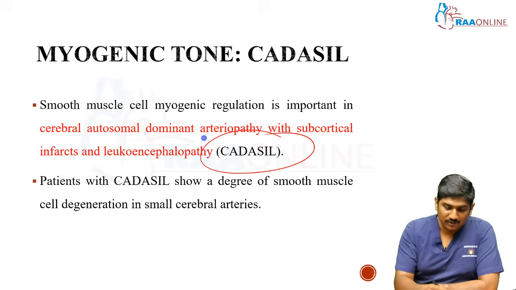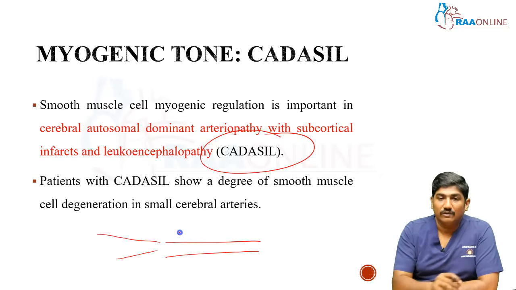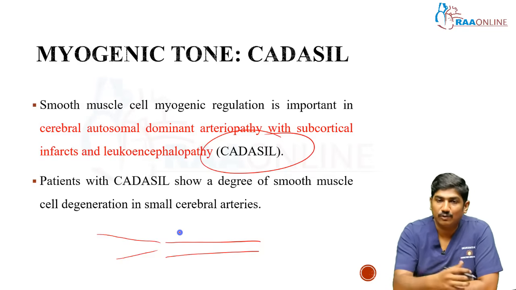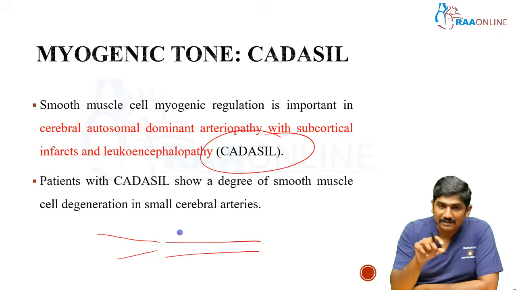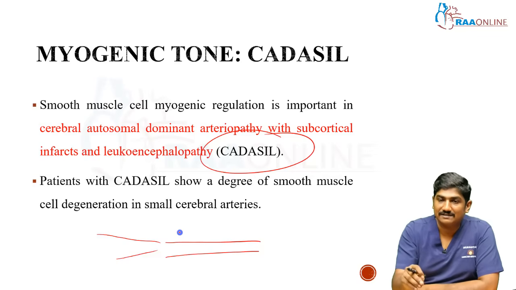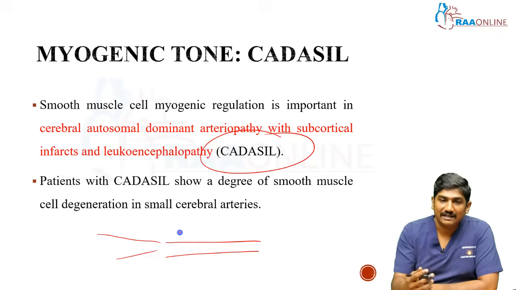I told you that there are smooth muscles. When the blood pressure is very high, they need to contract. When the blood pressure is very low, they need to dilate. This mechanism prevents the brain from hypo and hypertensive episodes. If this mechanism of myogenic contraction and relaxation is lost or not there genetically, then that brain substance is more prone for ischemic events. So they come with multiple ischemic conditions again and again, repeatedly, right?